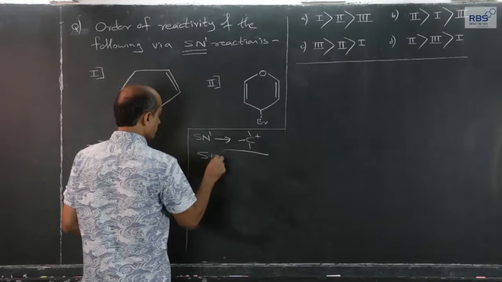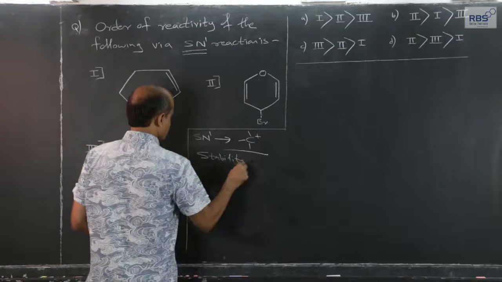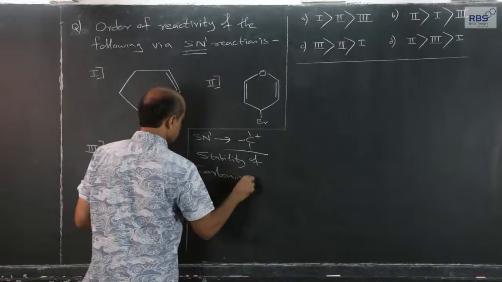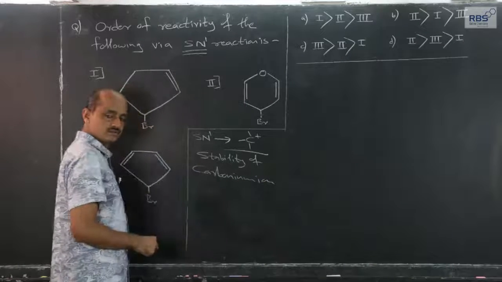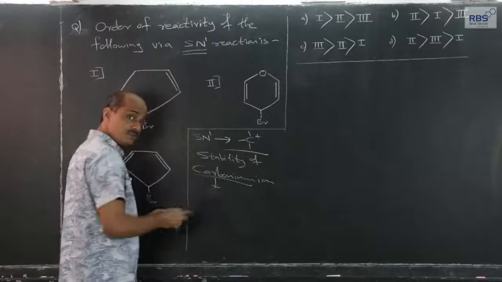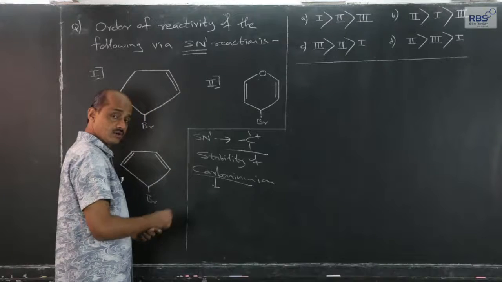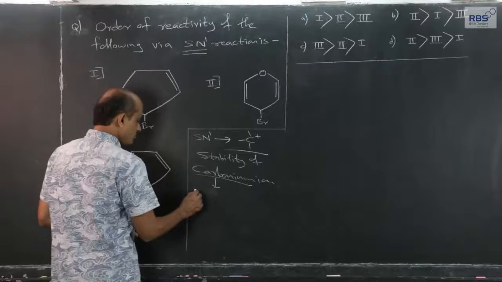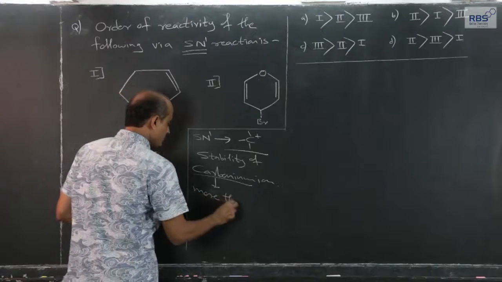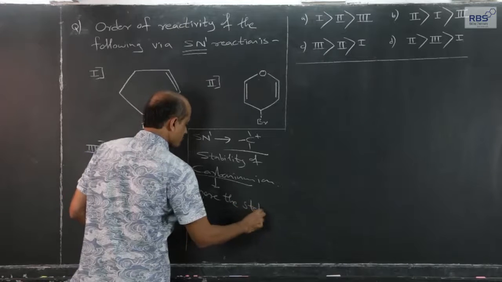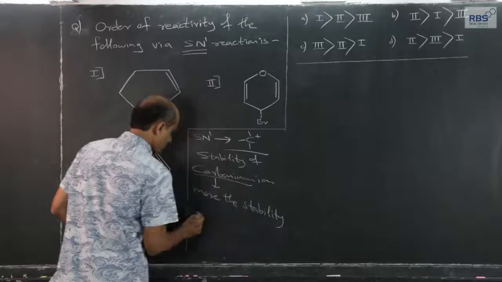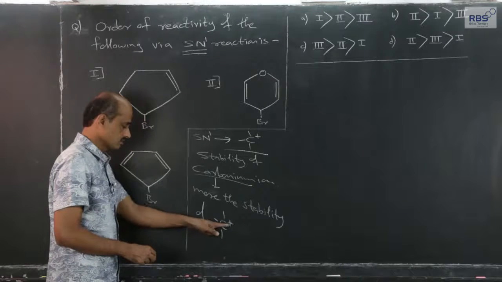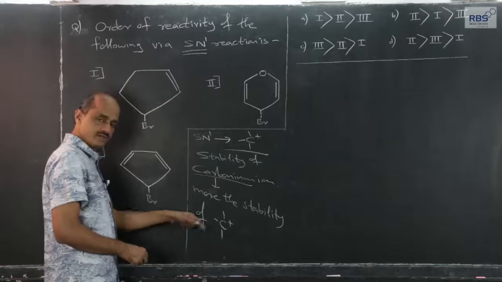stability of carbonium ion is important. It is intermediate, neither reactant nor product, it is intermediate. More the stability of carbonium ion, let me represent carbonium ion in this fashion, positive charge, 3 bond pairs.